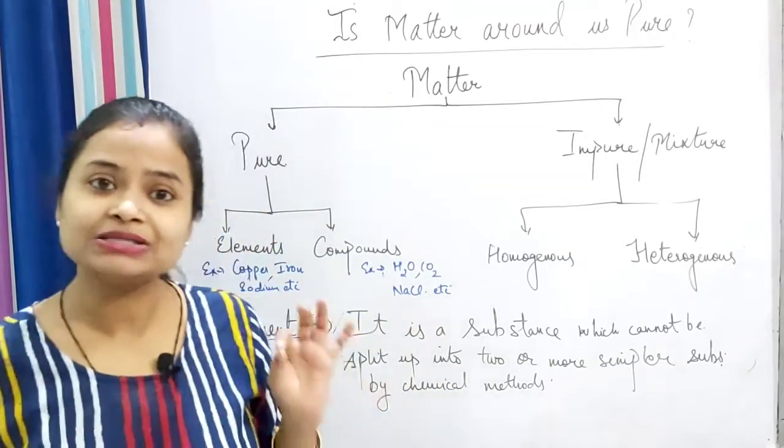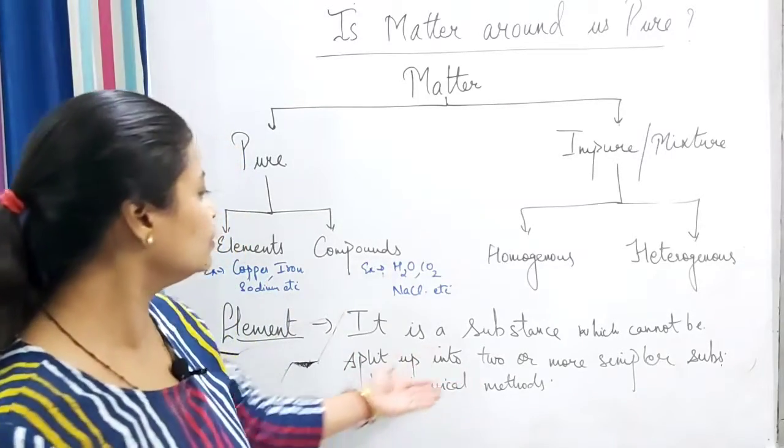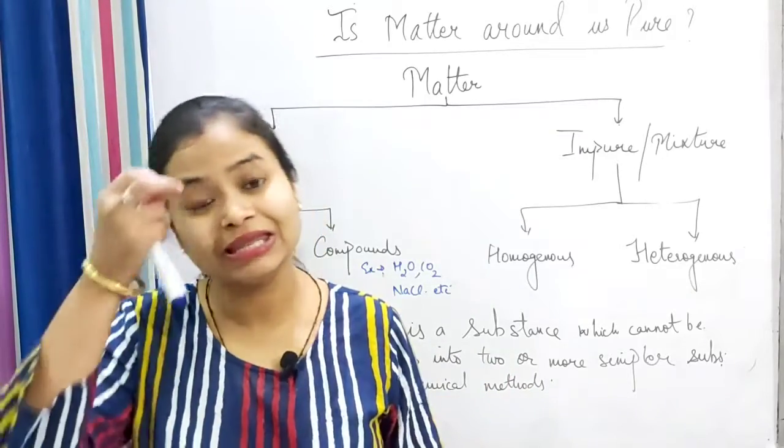Elements are the substances which cannot be split up to give two or more simpler substances by any chemical methods.